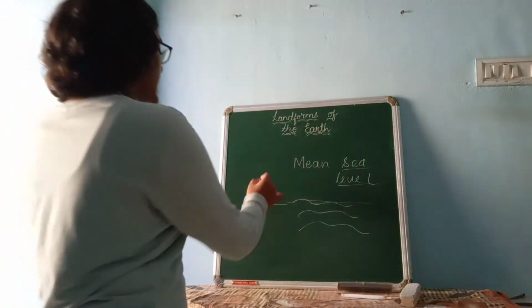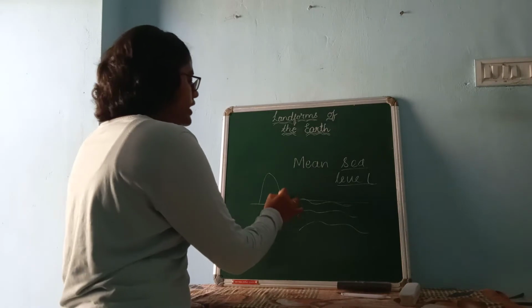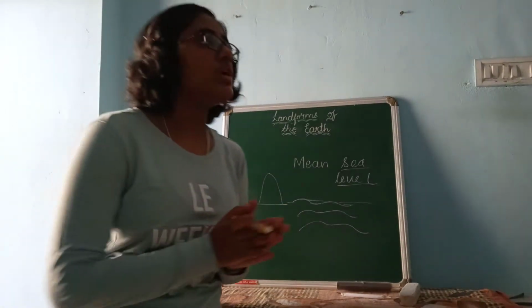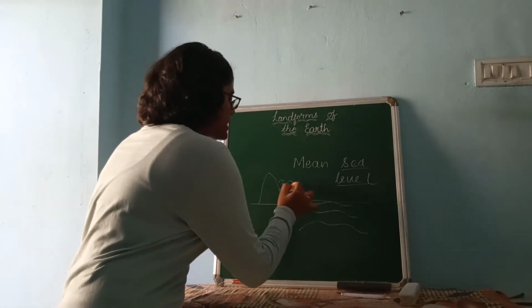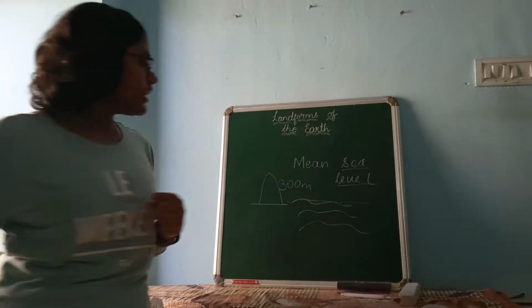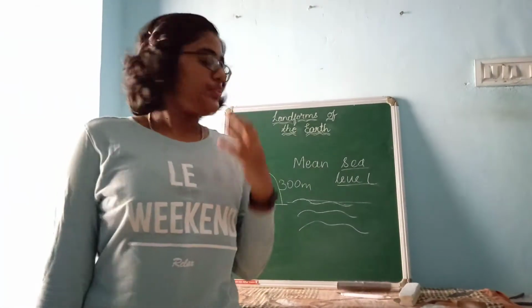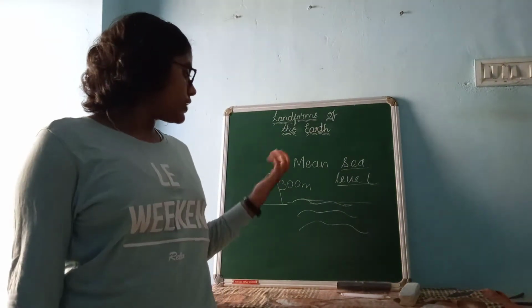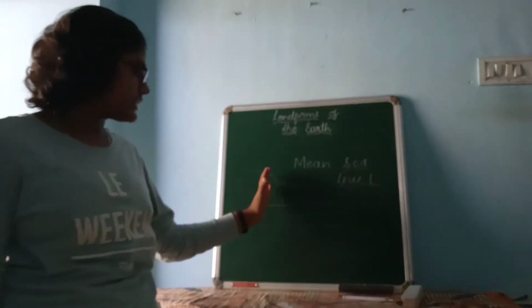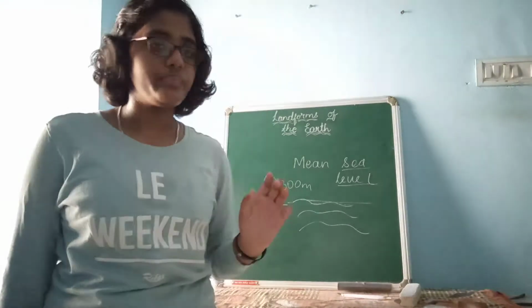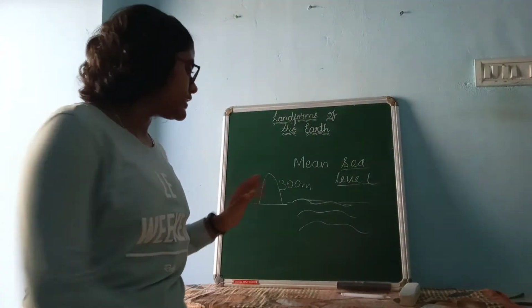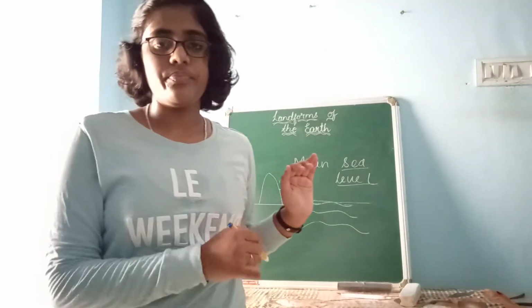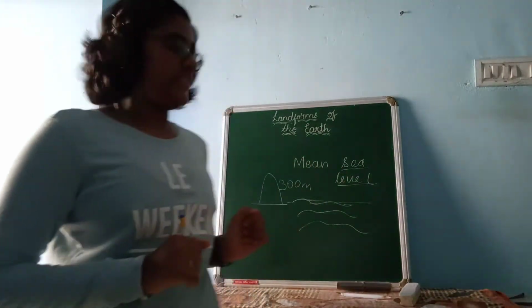Now if there is a hill here, which is approximately 300 meters, now here you can define the altitude of this hill. Altitude, you know, height. Now you can tell the height of this hill is 300 meters above the mean sea level.